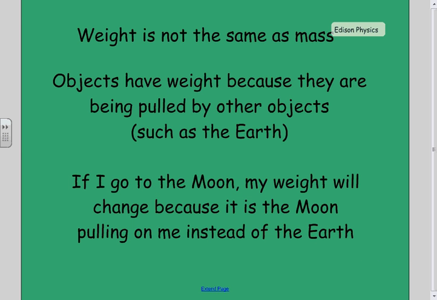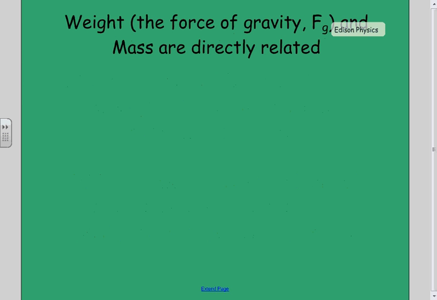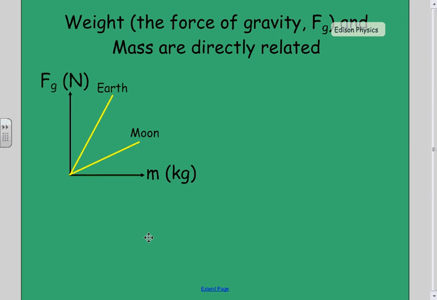Right? Through lots of experimentation, we have found that weight and mass are directly related. And when we say weight, what we really mean is the force exerted by gravity, the force that the Earth uses to pull on us when we're here close to the Earth. All right? The force and mass are directly related. So those words directly related tell me how to make a graph. If I were to graph force and mass, force would be the DV, mass would be the IV. This is what it would look like.